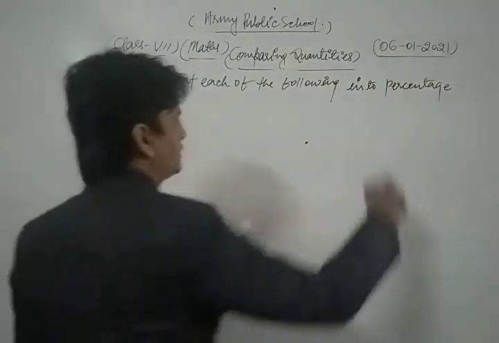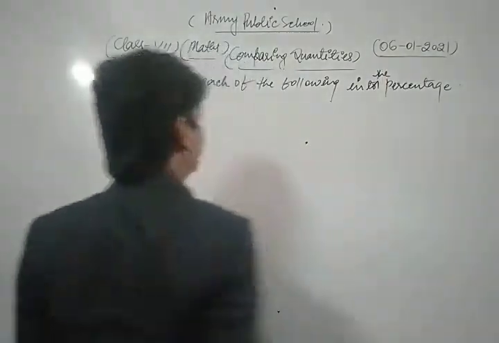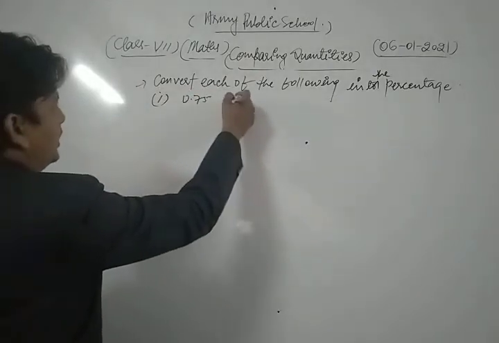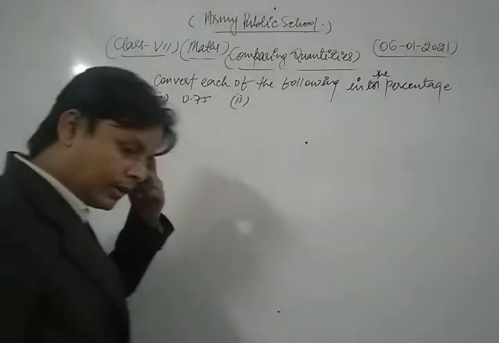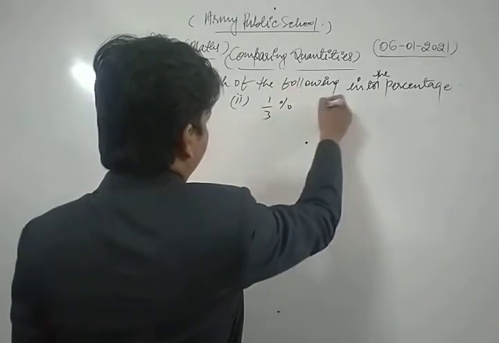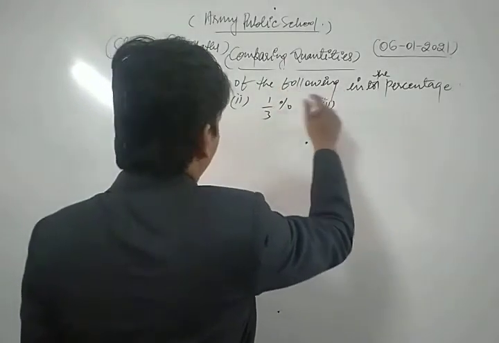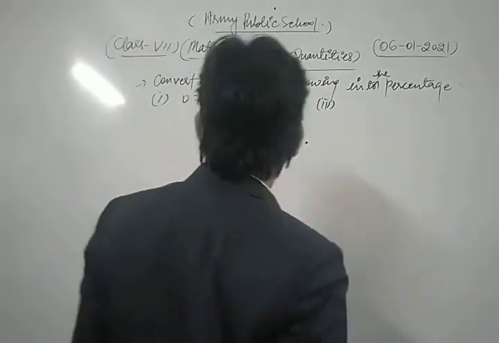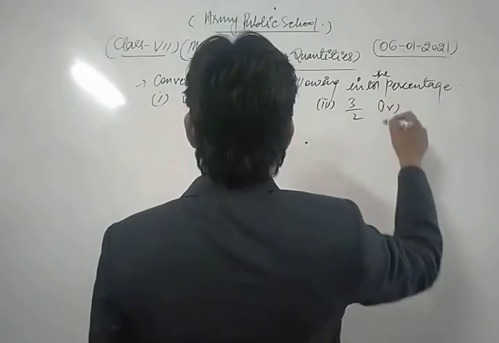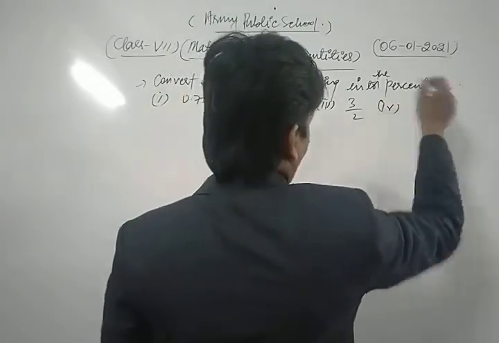The first part is 0.75. The second one is 1/3. The third one is 3/2. And the fourth one is just 15.